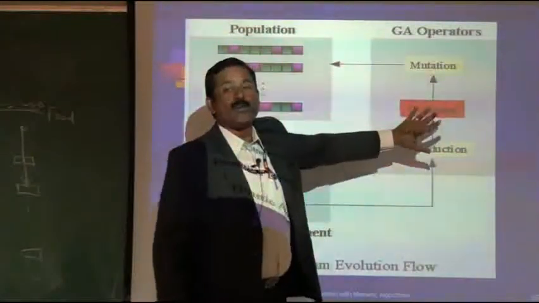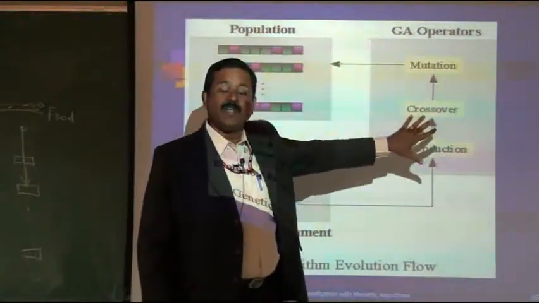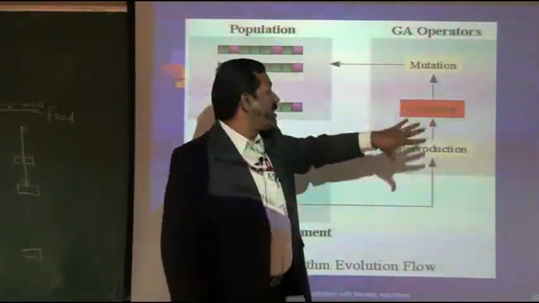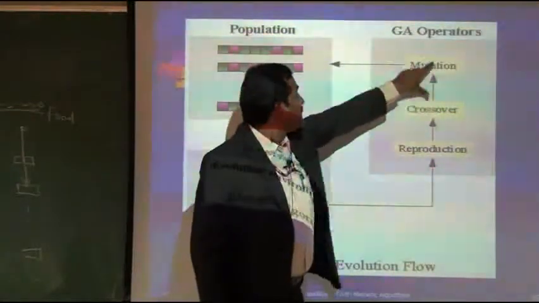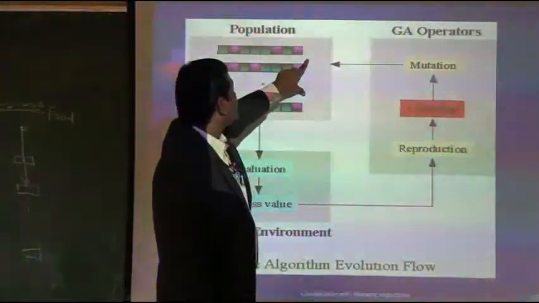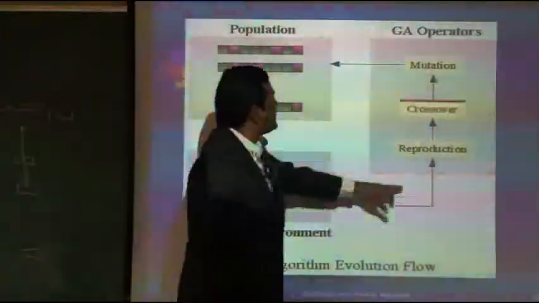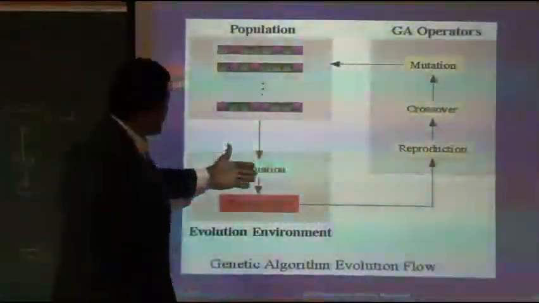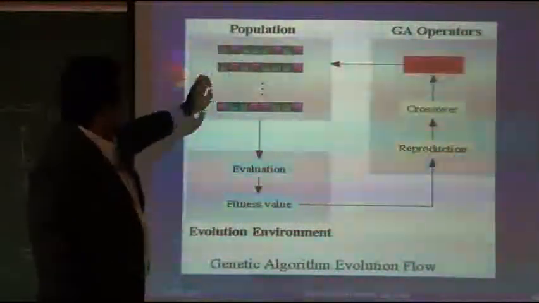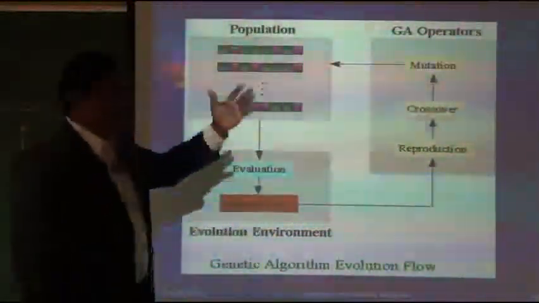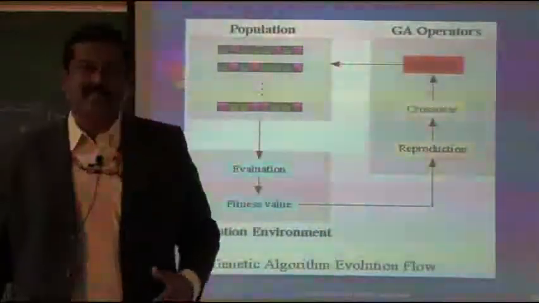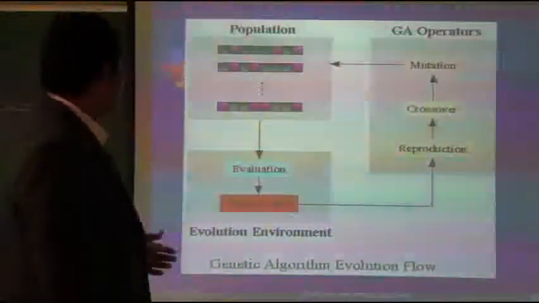These are the biological operations happening in any biological being, and we have inherited those operators for our algorithm. Then we get a new set, the n plus 1 population. Then again we evaluate, and this is repeated. This shows the life cycle of this algorithm, how it really works.